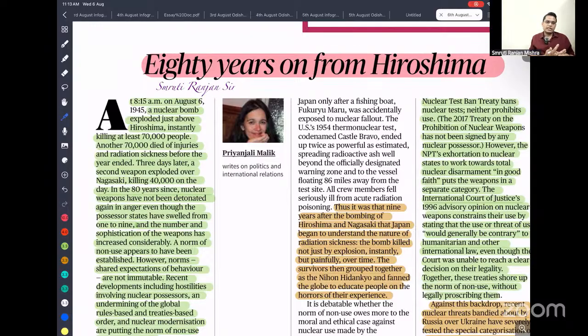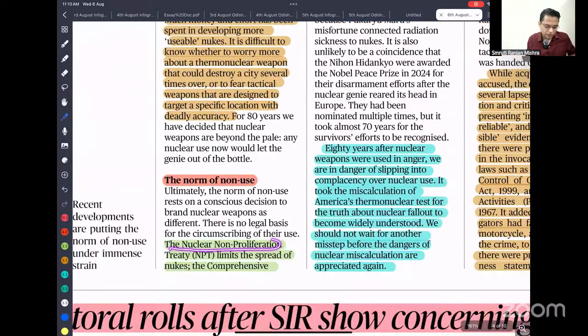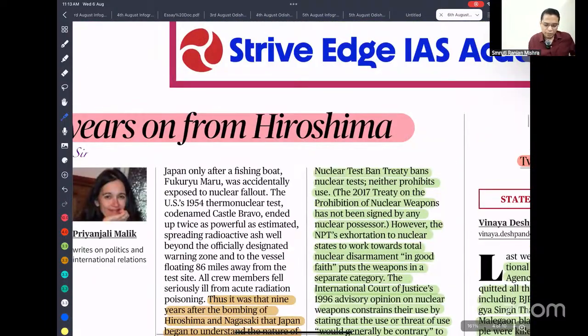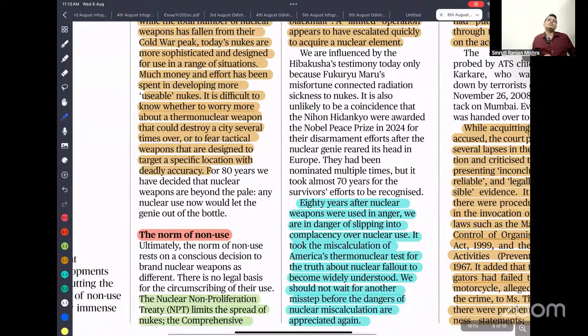So like the Israel and Iran war, then the India Pakistan war, then you can say the Russia and Ukraine war also. So that is what is making the nuclear threat once again. At the international level, we have signed so many treaties to prevent nuclear proliferation. One is the Non-Proliferation Treaty. So dear student, you have to study about NPT. Then next is CTBT, Comprehensive Test Ban Treaty, and the Prohibition of Nuclear Weapons Treaty. Though we have signed a lot of treaties, still a threat is looming.